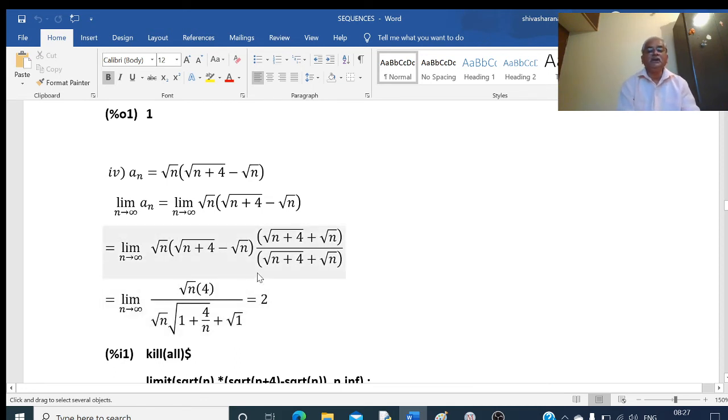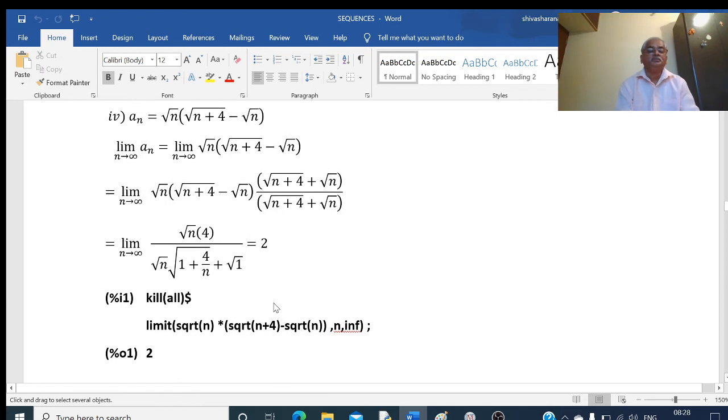And in the denominator, if we take n common factor, this will be 1 plus 4 by n within the root, and if I write that outside, that will be root n. One root n is here, one root n is here. We take that root n common, and this will be under root 1 plus 4 by n plus 1.